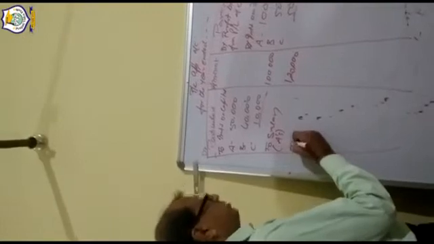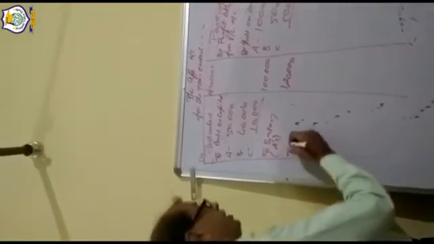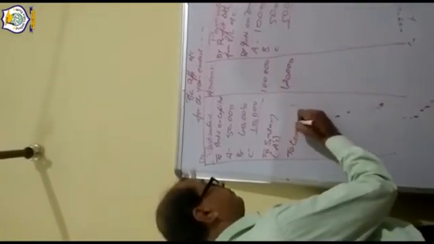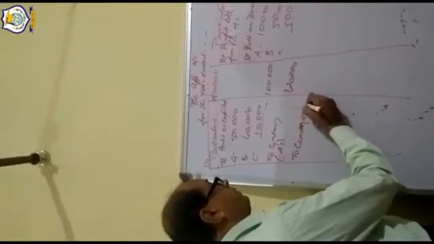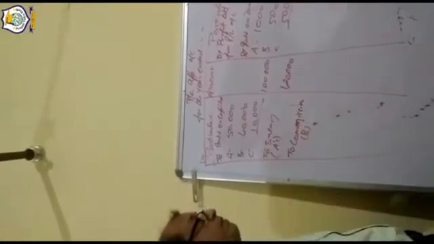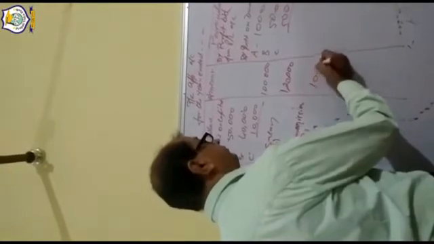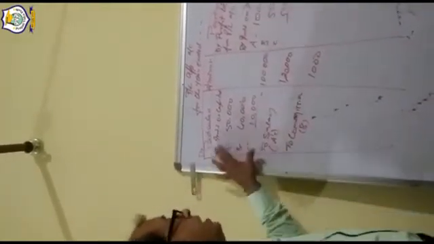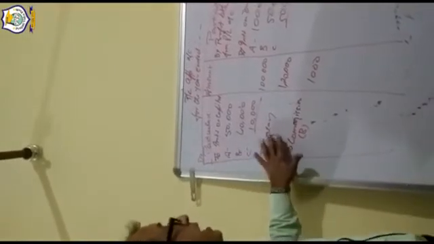And suppose commission is also there. Commission the firm is giving, suppose 1,000. So we have written 1,000 in B's. Interest on capital, salary, interest on drawing, commission.